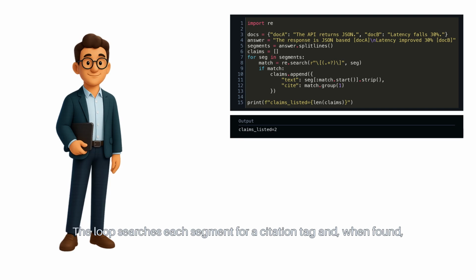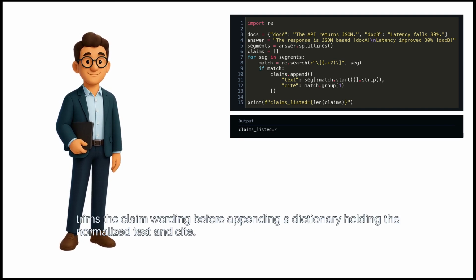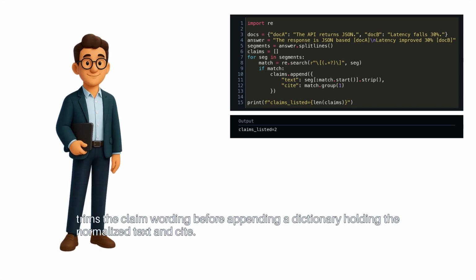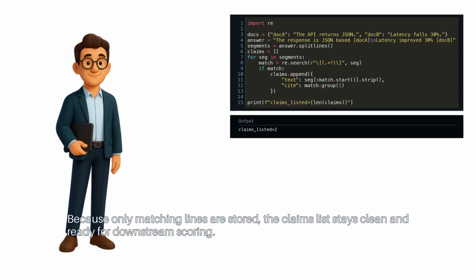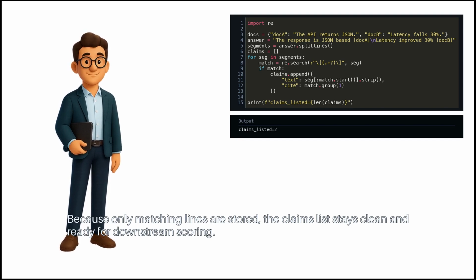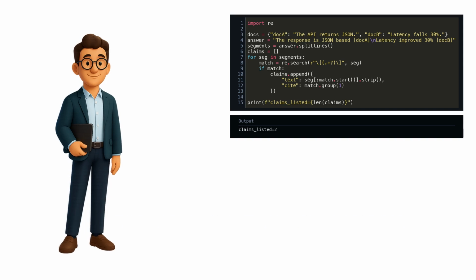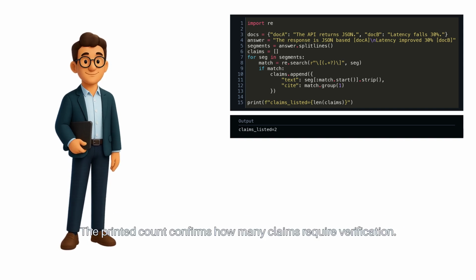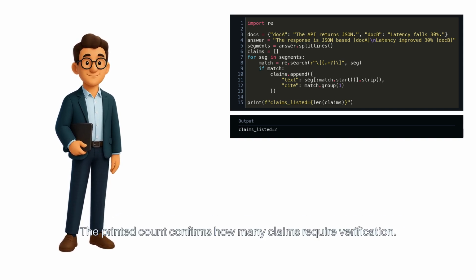The loop searches each segment for a citation tag, and when found, trims the claim wording before appending a dictionary holding the normalized text and cite. Because only matching lines are stored, the claims list stays clean and ready for downstream scoring. The printed count confirms how many claims require verification.